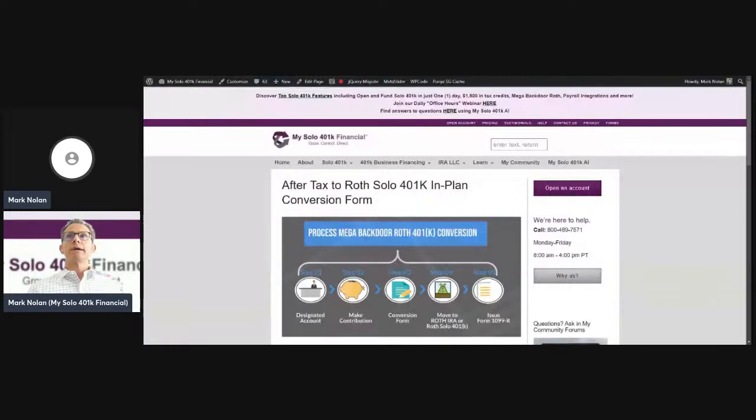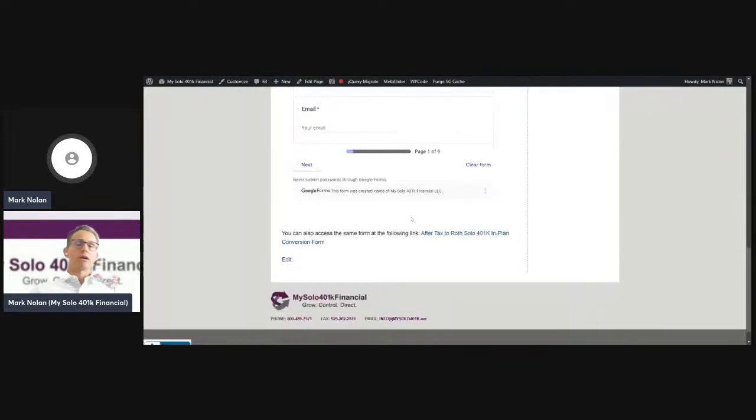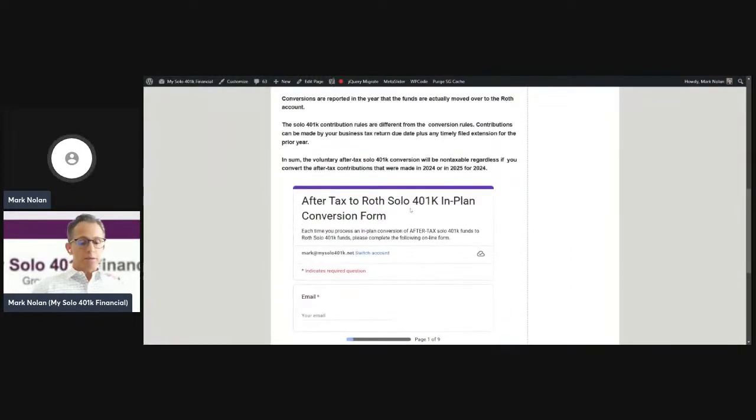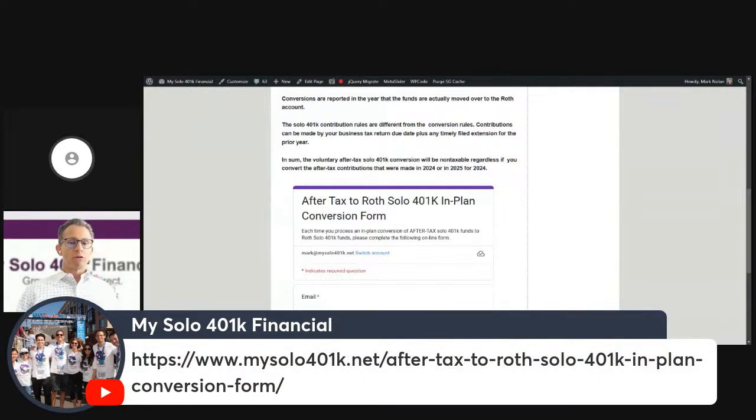We collect the necessary information to issue that Form 1099-R. Now, keep in mind that the 1099-R will not be issued till next year if you are processing the conversion here in 2025. Why? Because conversions are reported in the year that the funds are actually converted. So don't confuse the voluntary after-tax solo 401k contribution rules with the conversion rules. Those are two separate rules.